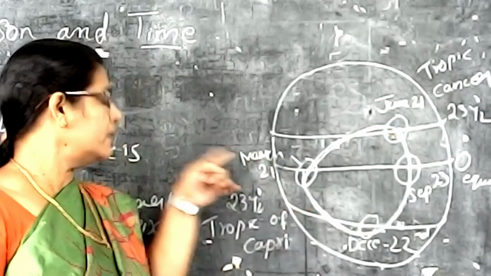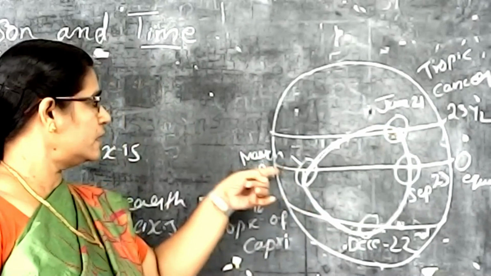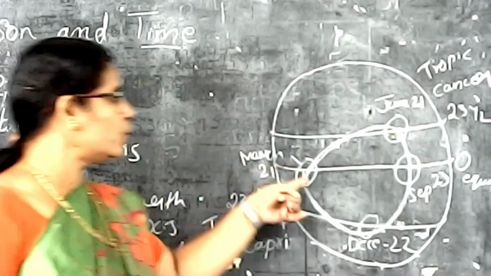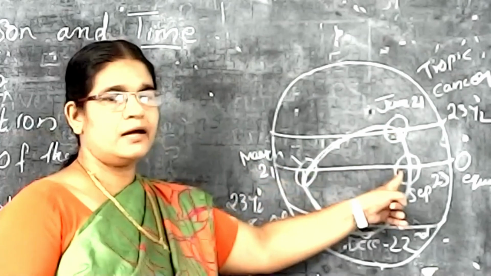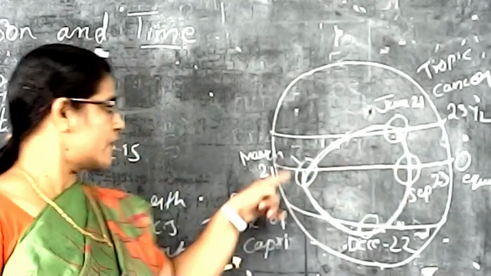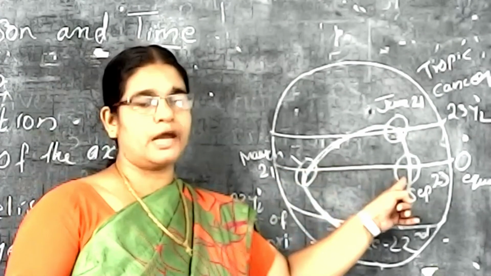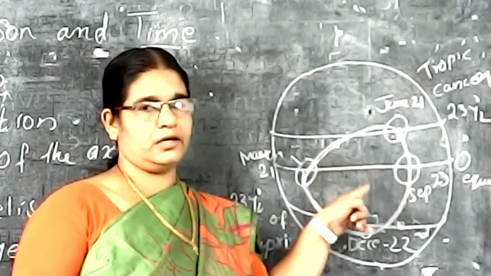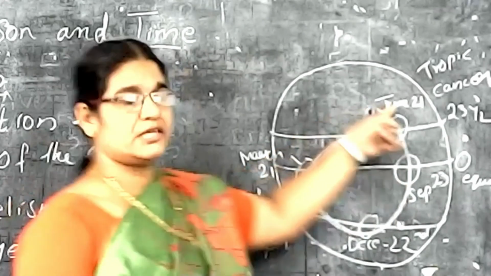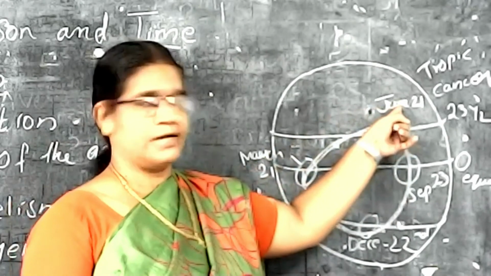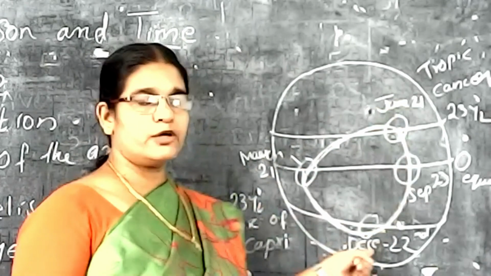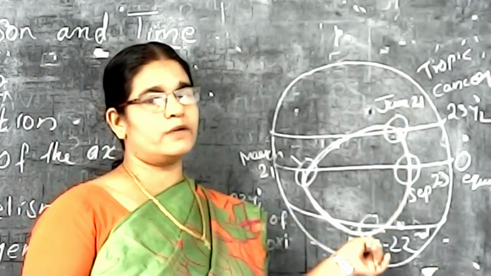Once in a year, two times the sun reaches over the equator. March 21st and September 23rd, two times the sun is over the equator. Then June 21st, the sun is in the Tropic of Cancer. Then December 22nd, the sun is in the Tropic of Capricorn.